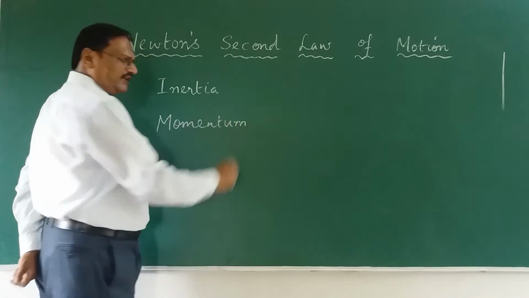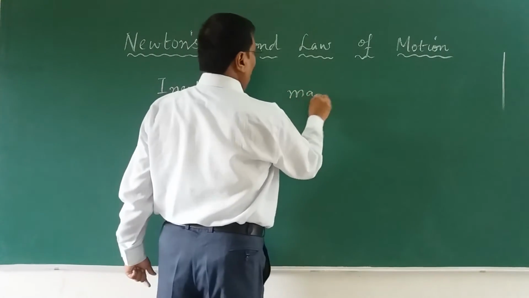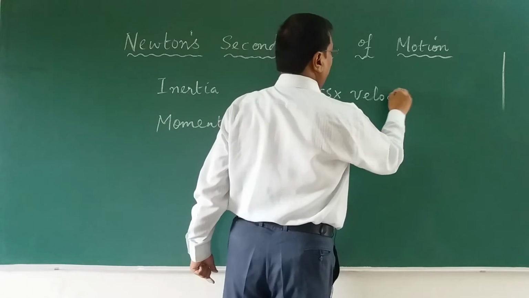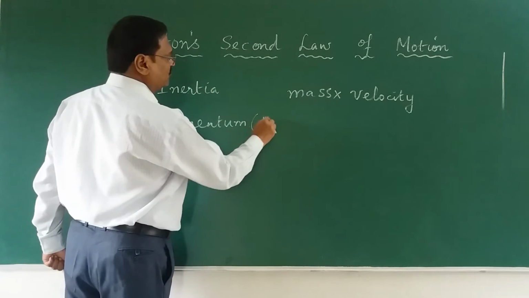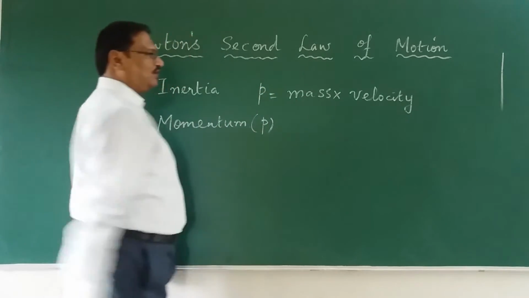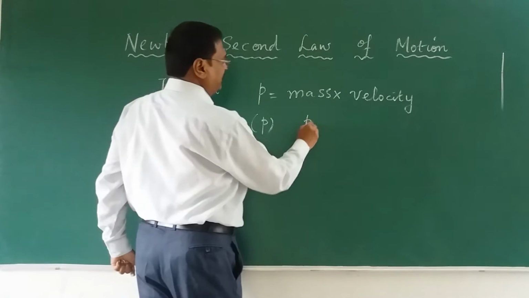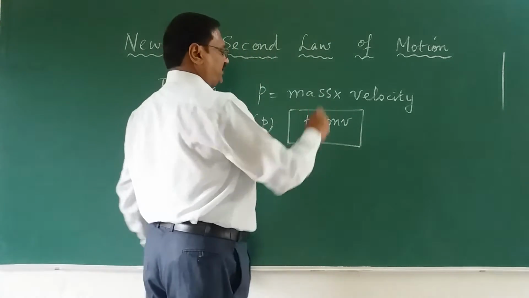See, you may wonder, again, what is momentum? Momentum is the mass of the body multiplied by the velocity with which it is traveling, and that is called momentum, and the symbol of momentum is small p, right? So, small p is equal to mass into velocity, or we can say simply p is equal to m into v, and this is called momentum.